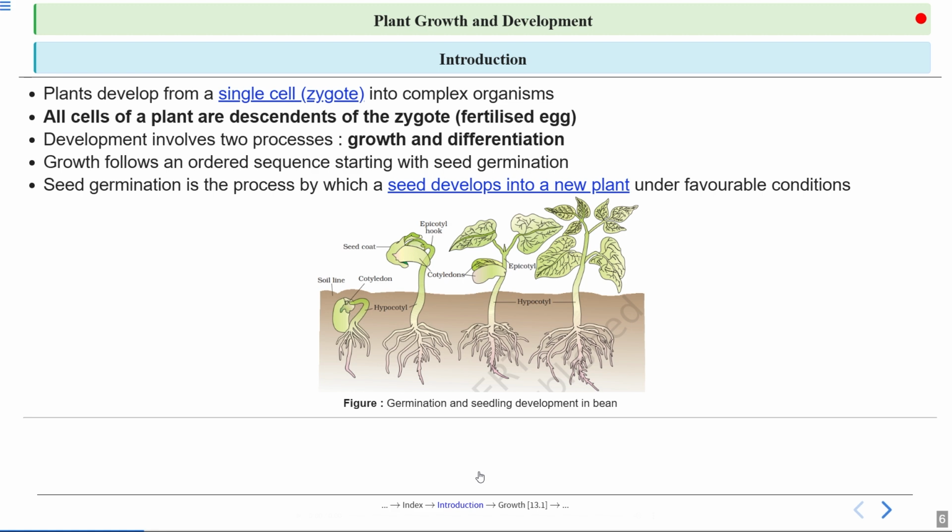So during its growth phase, the plant requires nourishment, so the plants get their nourishment from the cotyledon. So here we can see how epicotyl and hypocotyl get developed in the mature plant. And in the mature plant we cannot see cotyledon because cotyledon is required for nourishment in the earlier stages of the plant, not in the mature plant.